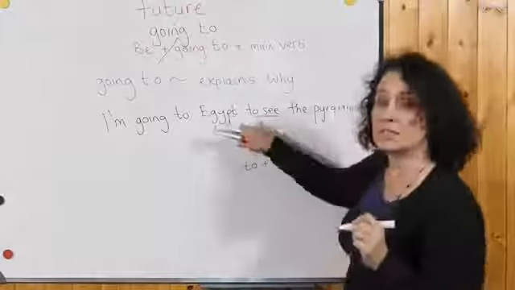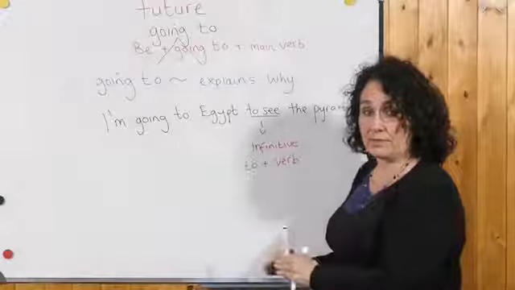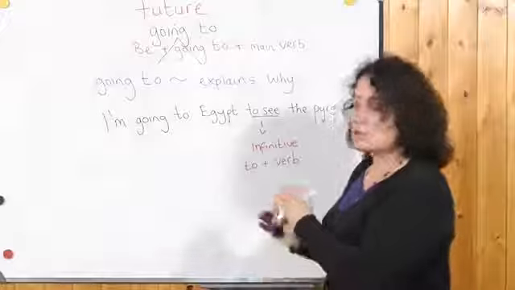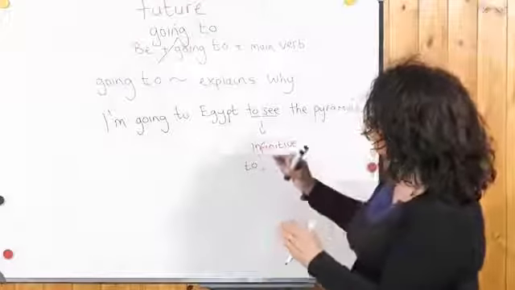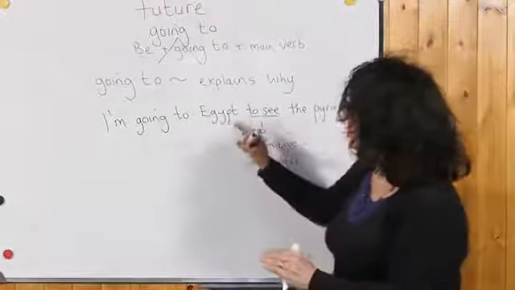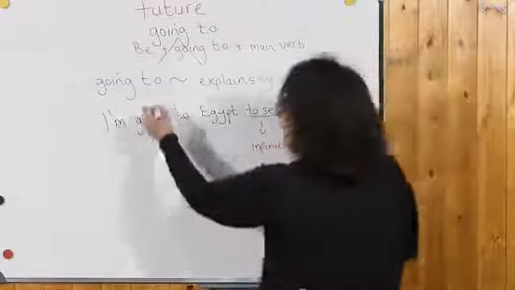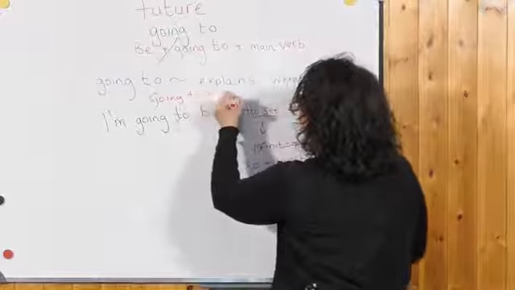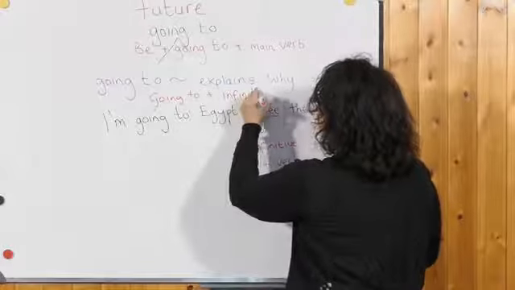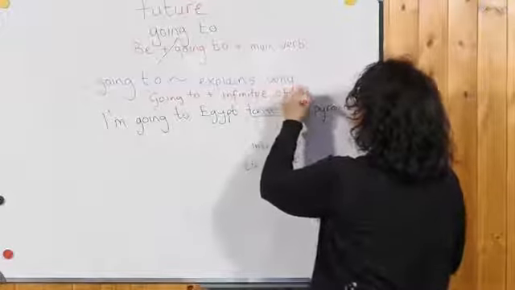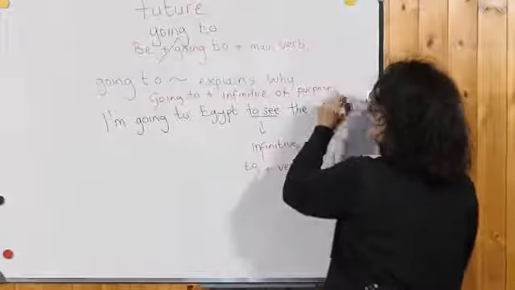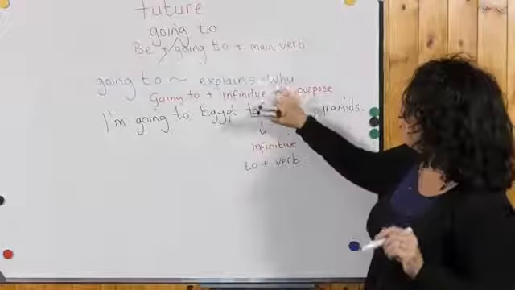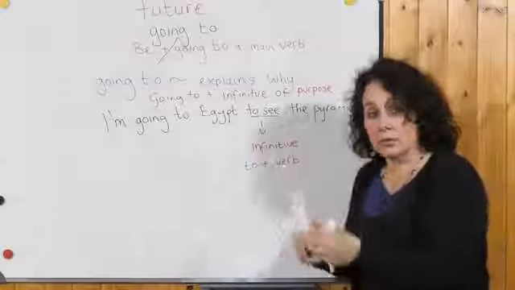This is called the infinitive. It's not the main verb, it's the infinitive of the verb. So when we use going to plus infinitive, this is called infinitive of purpose. Why? It explains the reason why you do something.